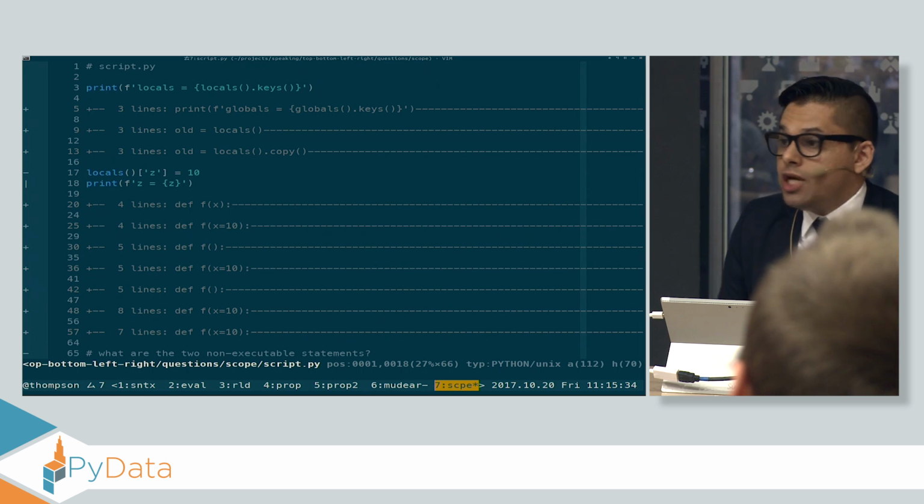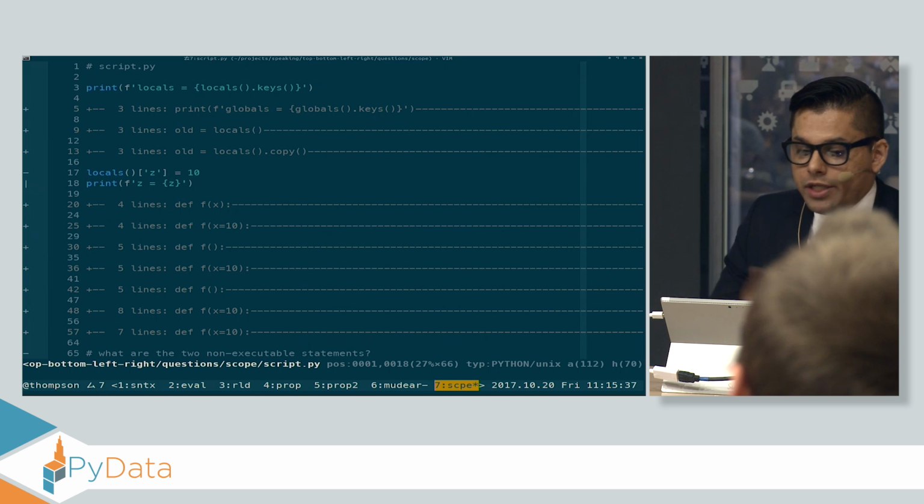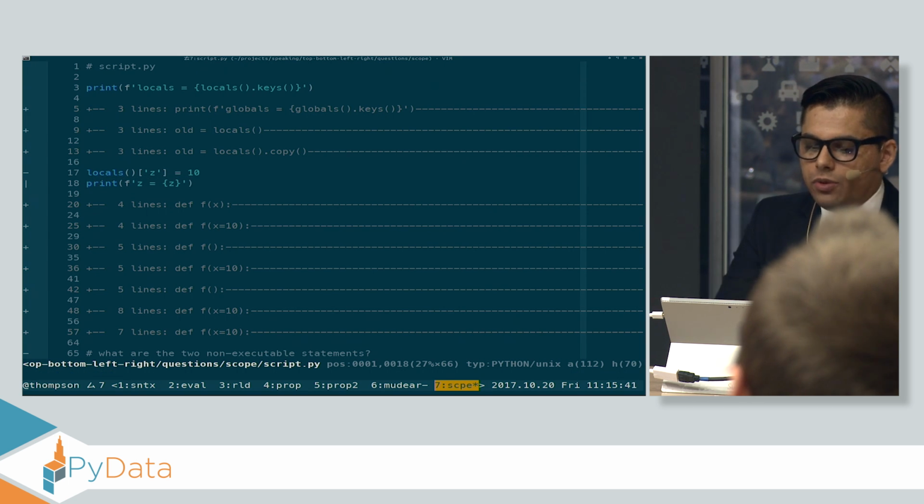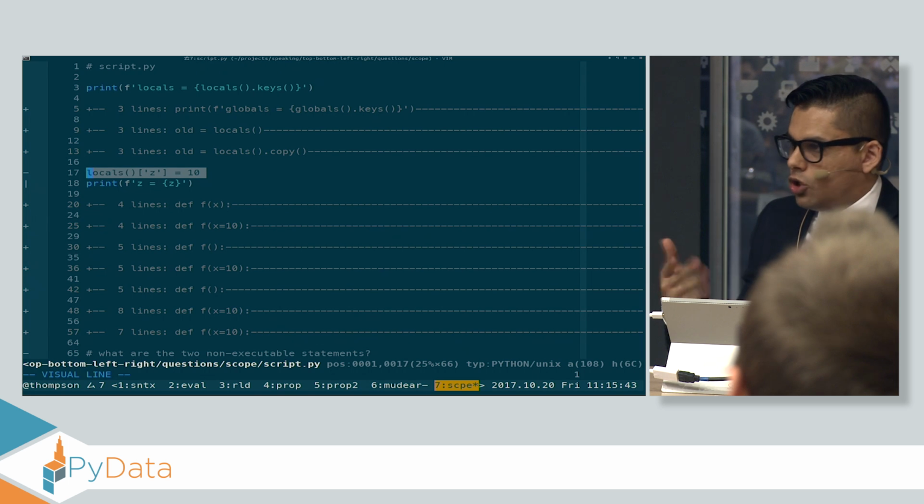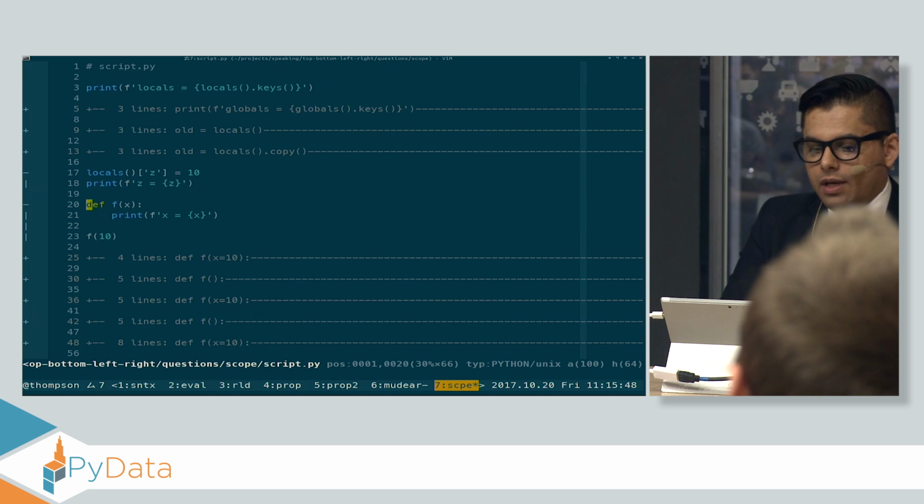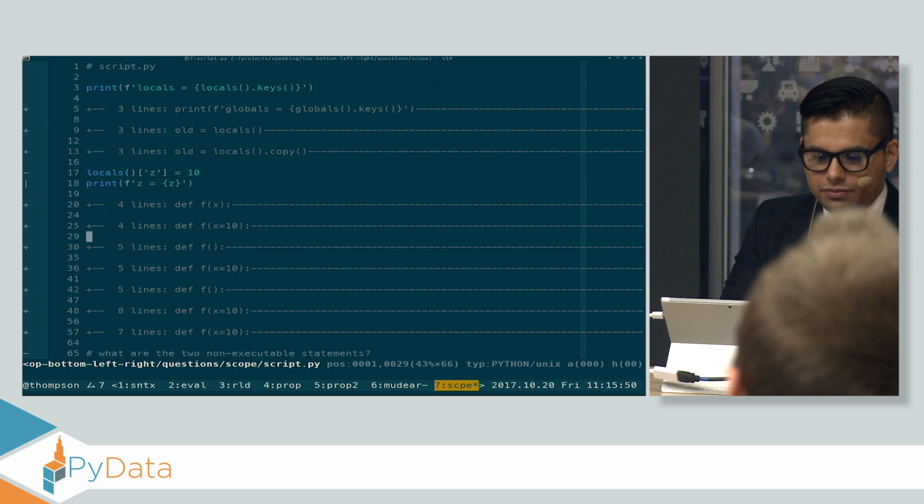Z is a global variable. The Python interpreter does not know where the Z in this line comes from, so it'll assume by default it's a global variable. In a module scope, the locals and the globals are the same object, so this just works. I don't even have to execute it. Here, well, that doesn't do anything interesting.